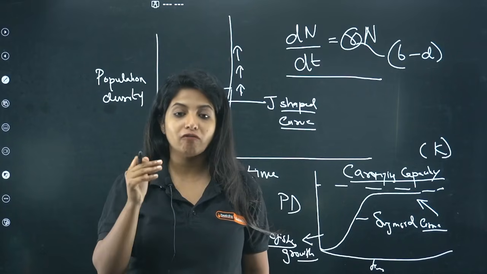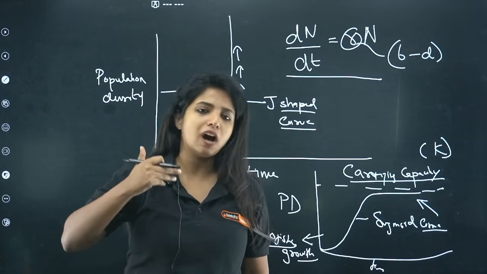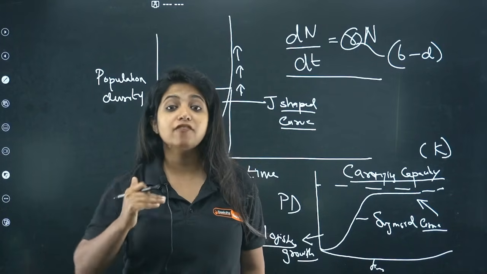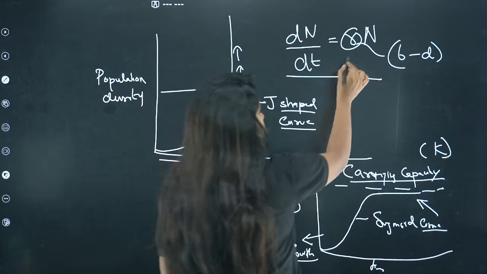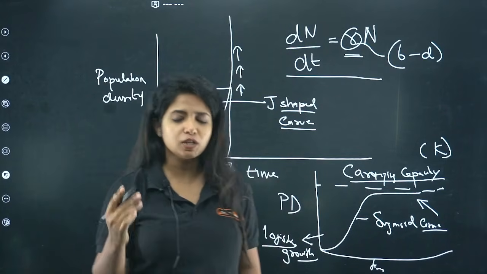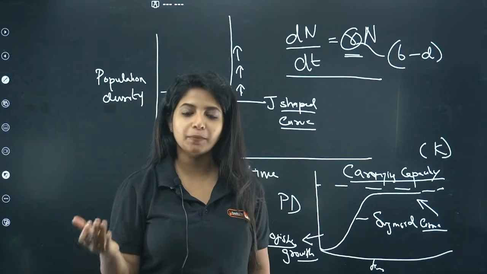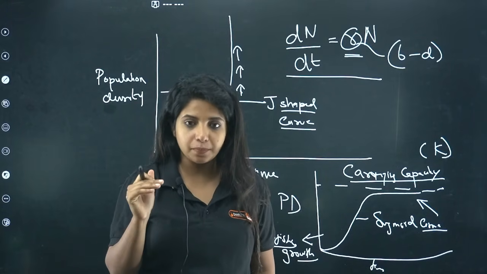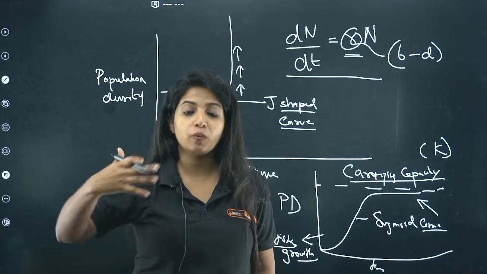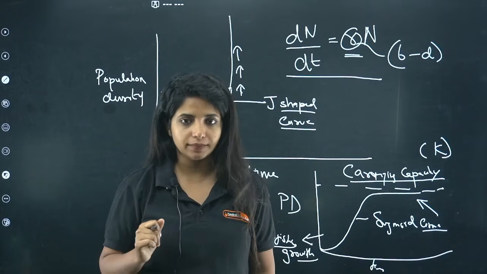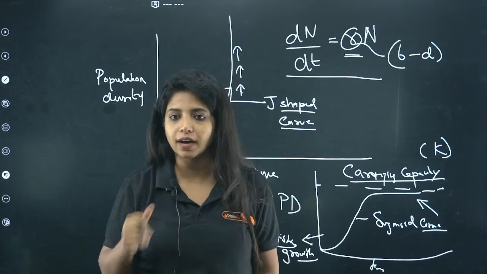So if you have a population, a group of organisms which are reproducing, we say they have a high r value. If there is a high r value, that means basically the population is going to increase. If there is a low r value, that means they do not have too much reproduction happening, which is why the population can go down as well, or can be stable, depending on the r value.